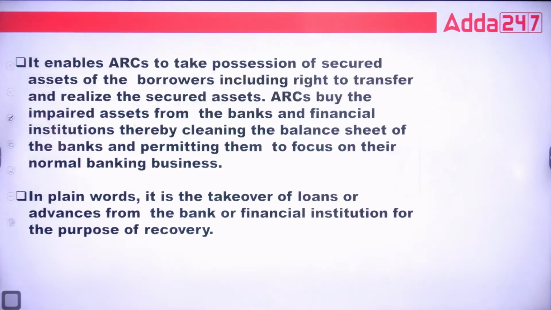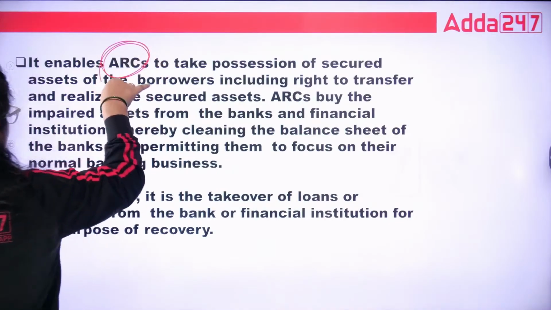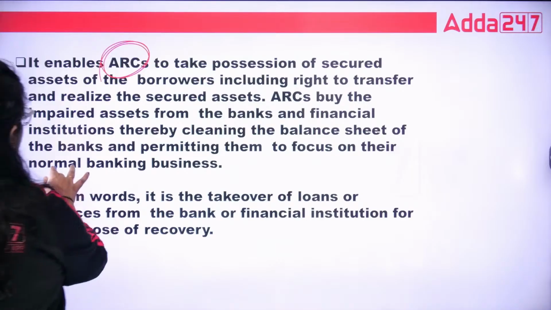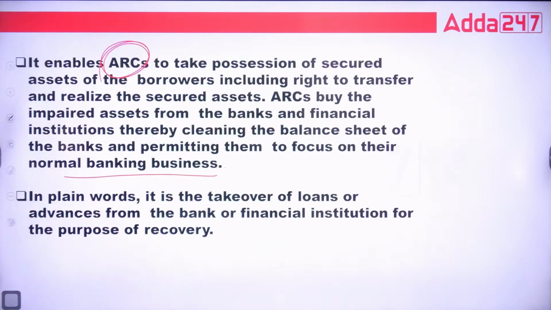Now, it enables ARC to take possession of secured assets of the borrower, including the right to transfer and release the security asset. Exactly. So what is the basic work of ARC? That is written in this paragraph. ARC buys the impaired assets from the bank and FI, cleaning the balance sheet of the bank so that the bank can do their normal banking business. See class, that is important.